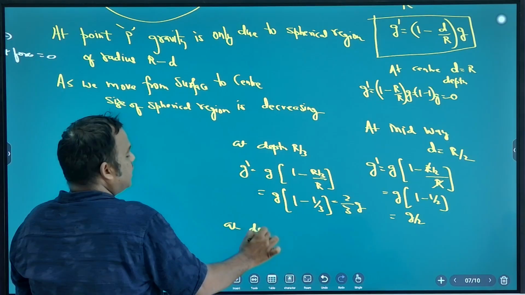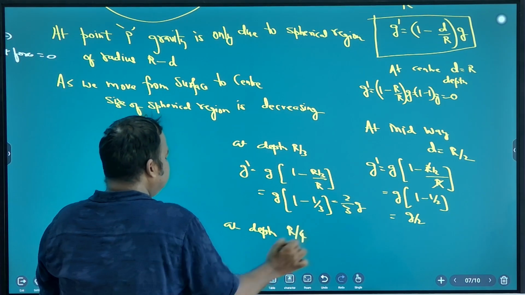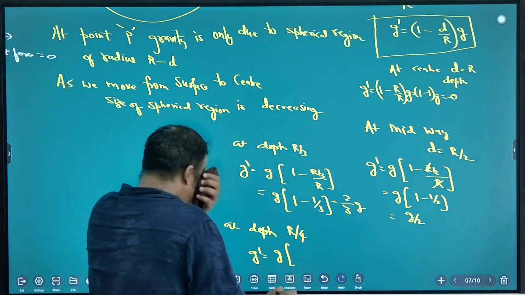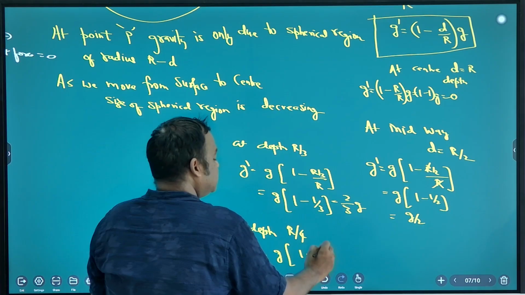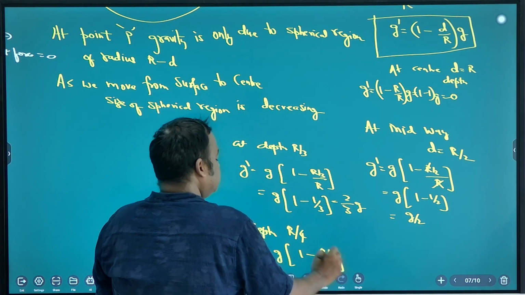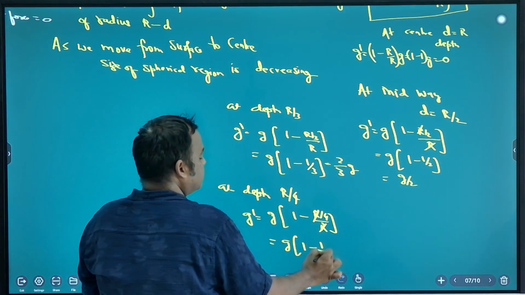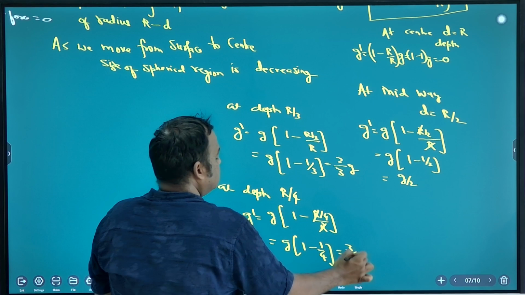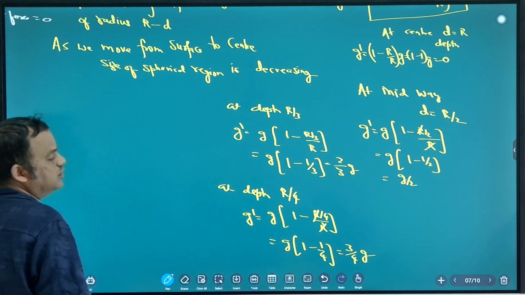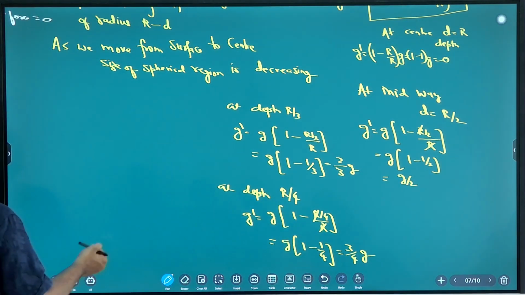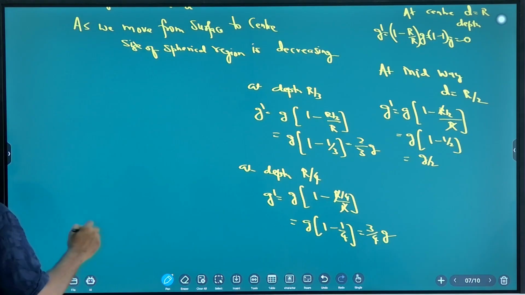At depth r by 4, g dash will be g into 1 minus r by 4 by r, r cancel. So it will be g into 1 minus 1 by 4. So that is 3 by 4 g. Note down. So this is gravity inside. Okay, gravity inside.